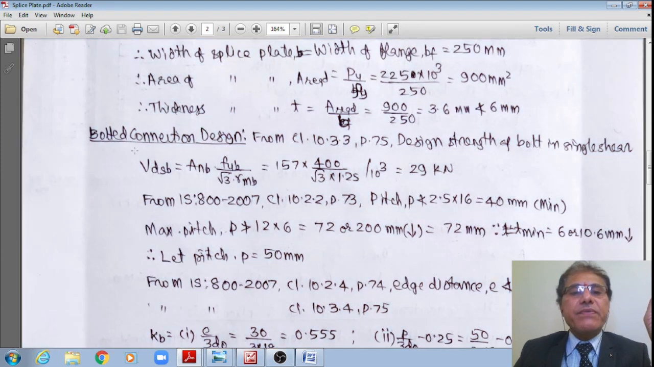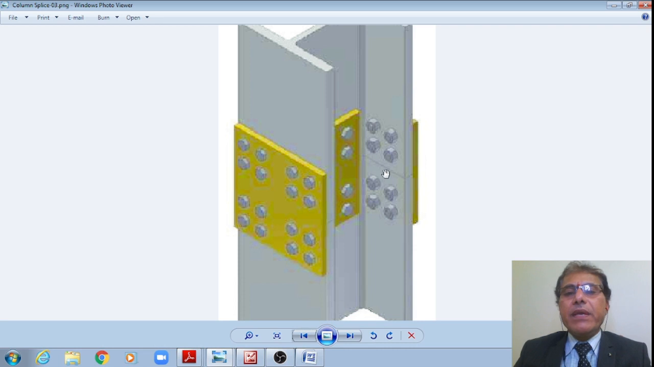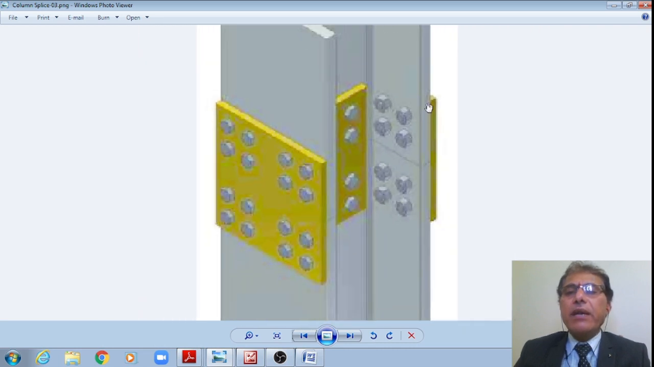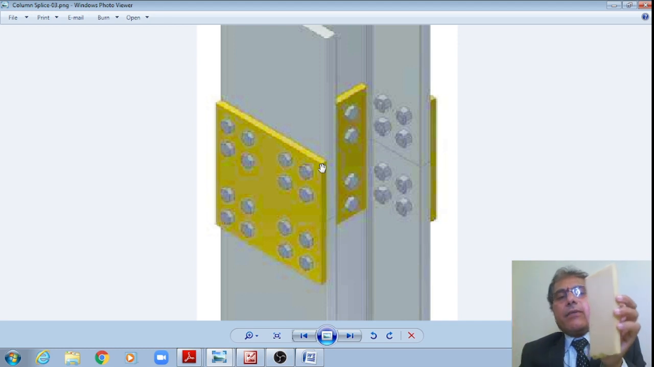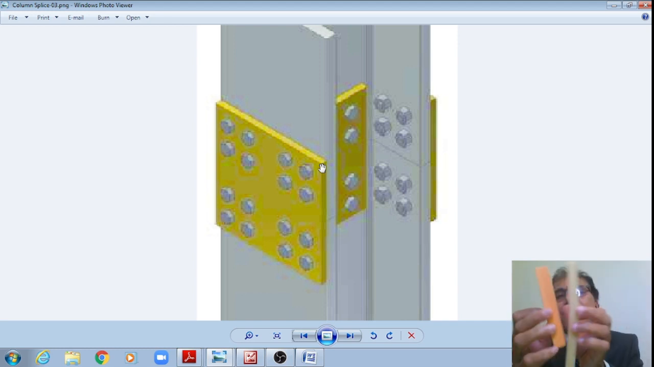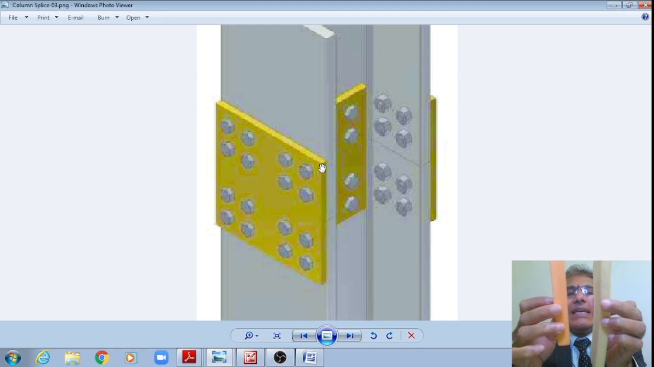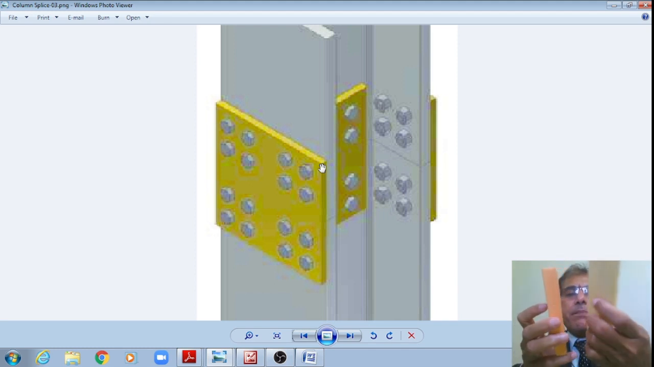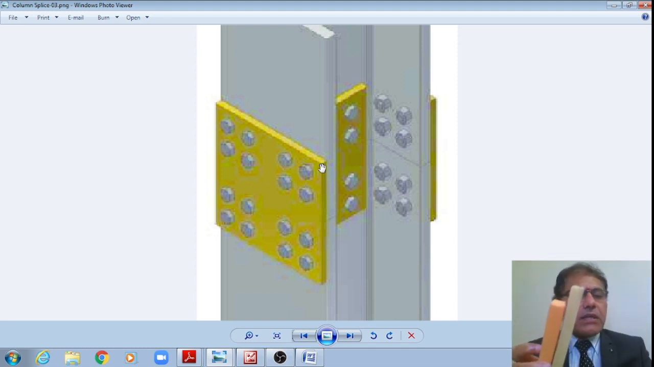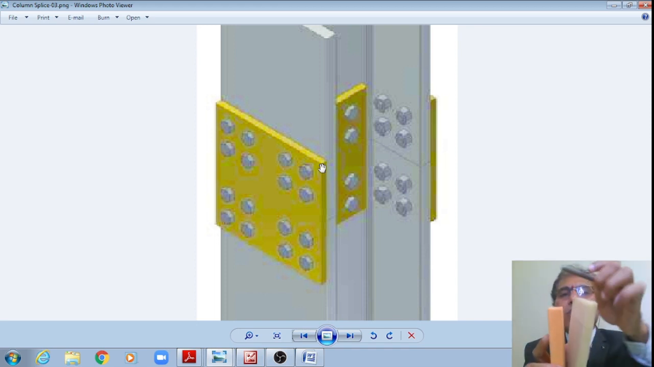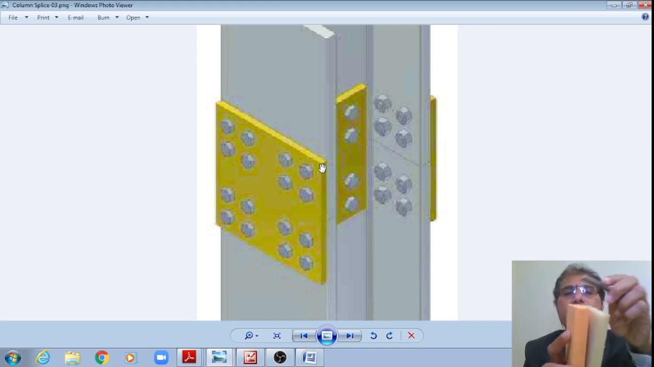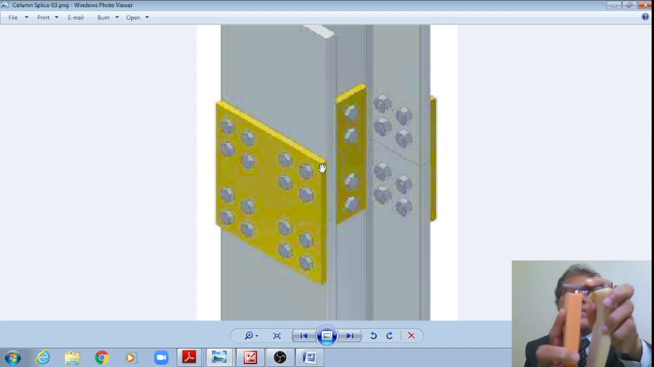Therefore, from that codal specification, please see this schematic: at this joint the flange is in contact with the splice plate. Therefore, there is only single shear, or there is only one weak plane along which the bolt can shear. There is only one weak plane along which the bolt can shear, right. Therefore, this is under single shear.